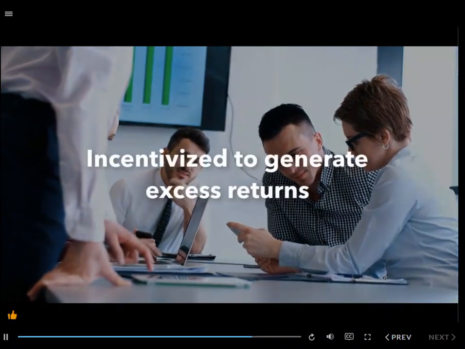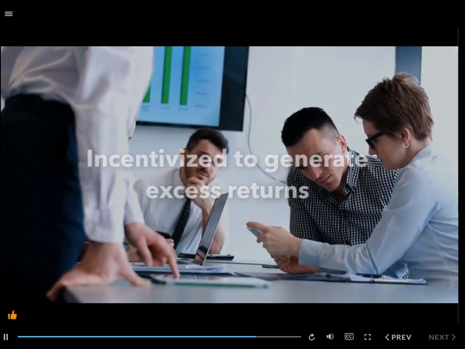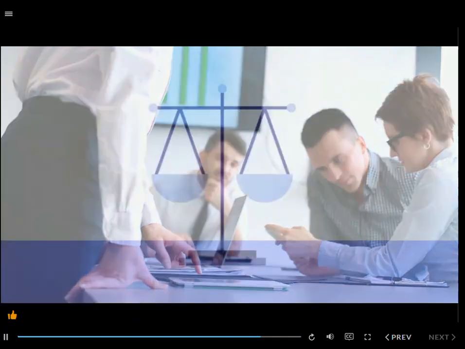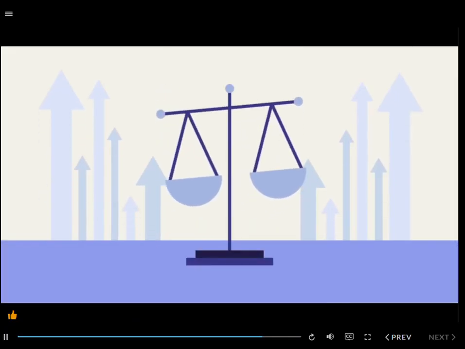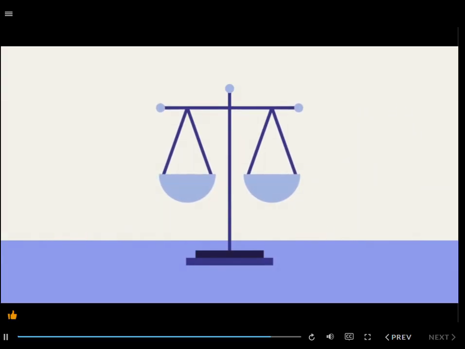So they're incentivized to generate excess returns, but they have to do this in the context of asset liability management and risk control. So overall, insurance companies have to balance these two sets of constituents, their policyholders and their shareholders, and they do this through proper risk management of their portfolios.